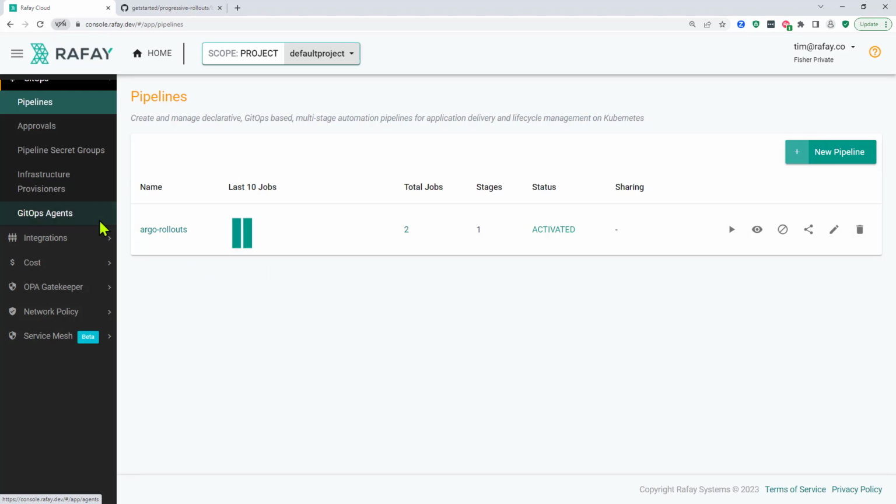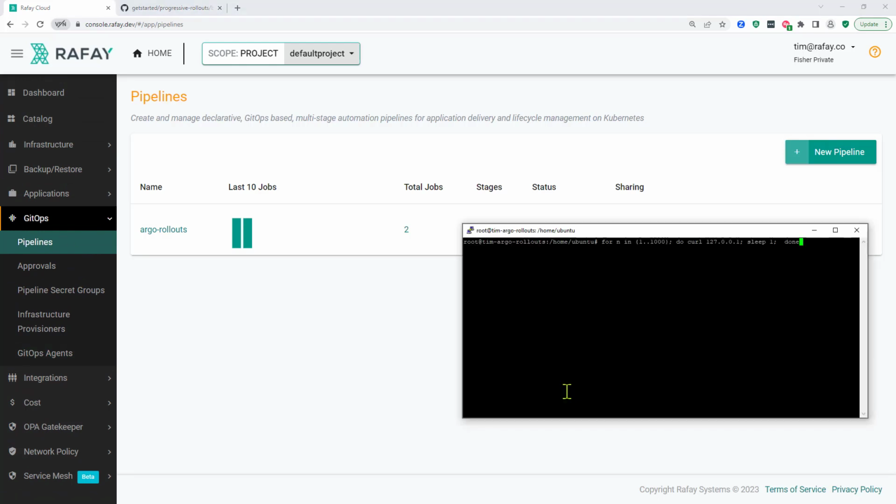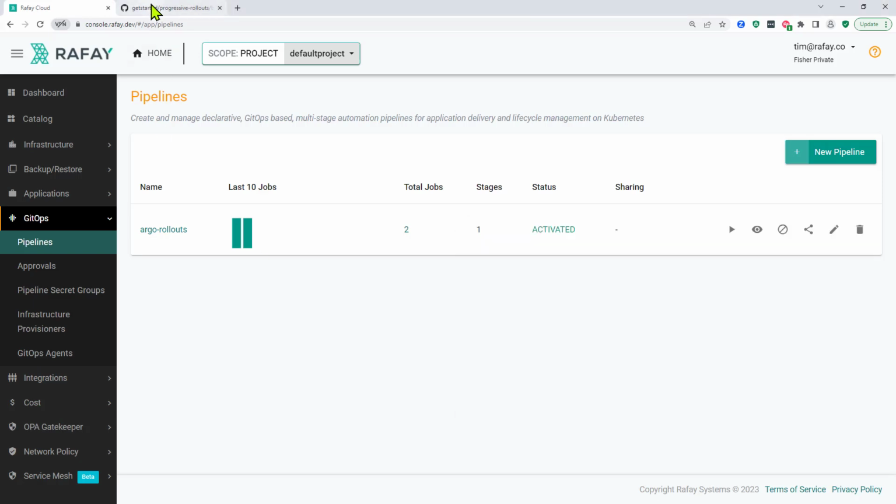The pipeline is triggered from a commit of the Git repository which contains the workload manifest file. Now, we will run a simple loop which connects to the web server workload. The web server will return the version of the application.